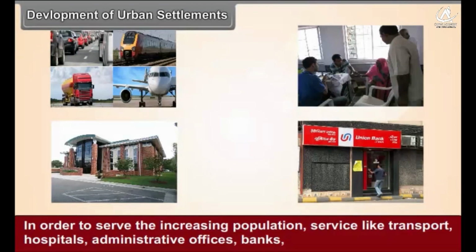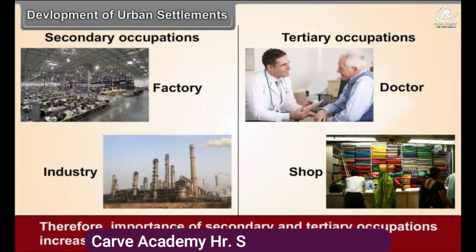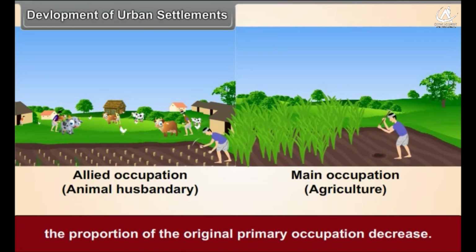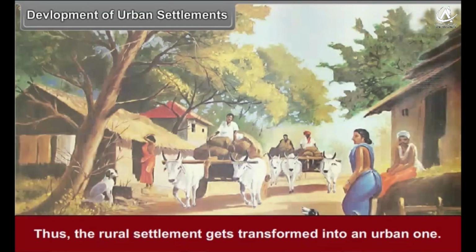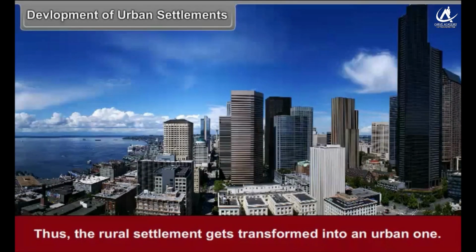In order to serve the increasing population, services like transport, hospitals, administrative offices, banks, markets, hotels, shops, communication, etc. are provided. Therefore, the importance of secondary and tertiary occupations increases and, comparatively, the proportion of the original primary occupations decreases. Thus, the rural settlement gets transformed into an urban one.